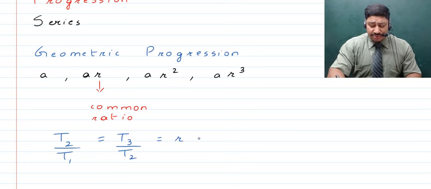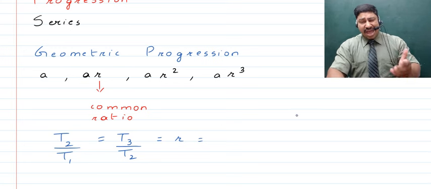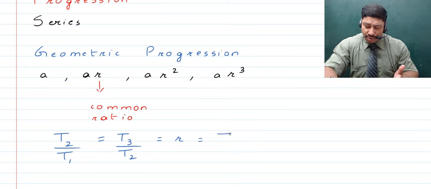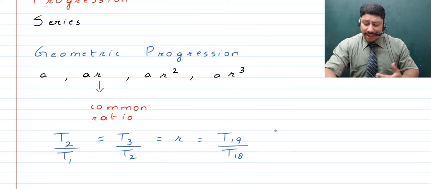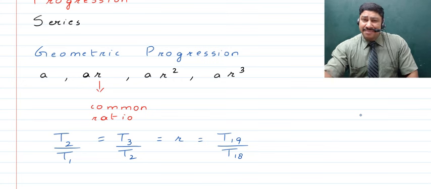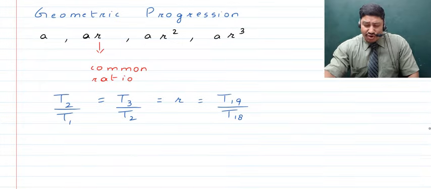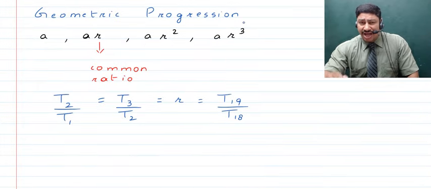Now here children, I'm sure you're able to see this, that if ever we talk about the ratio of any two consecutive terms, for that matter, the ratio of the 19th term to the 18th term, where the term which has come later is in the numerator and the term which has come earlier is in the denominator, then this ratio is known as the common ratio. Now this is a characteristic of any of the terms which are in geometric progression, right?